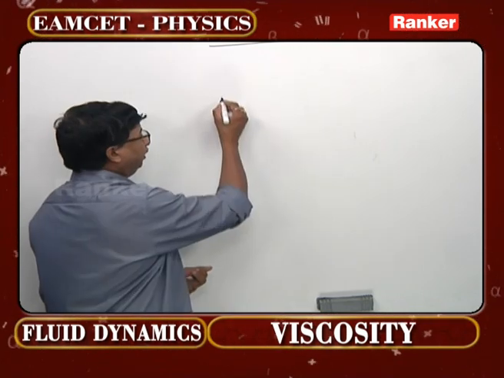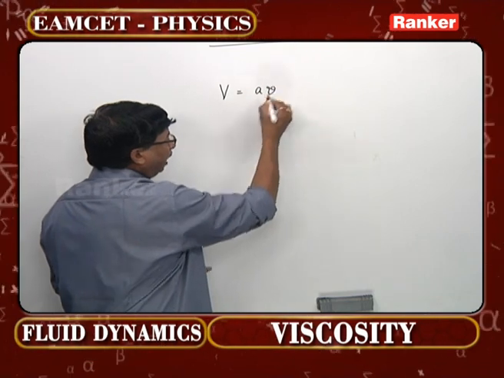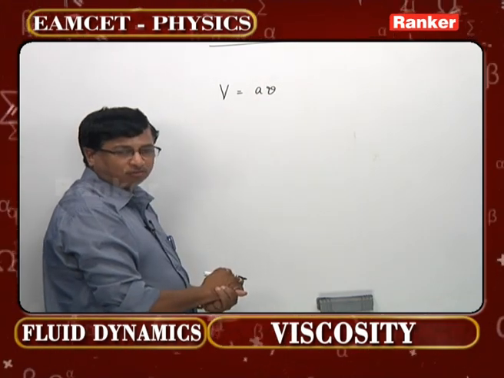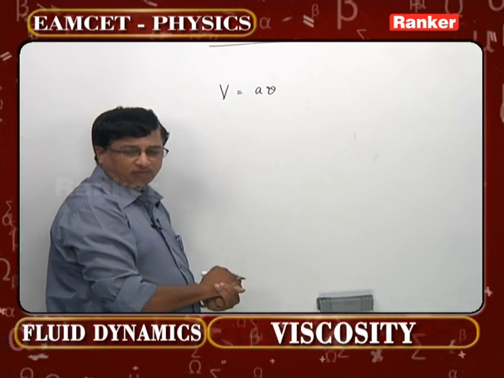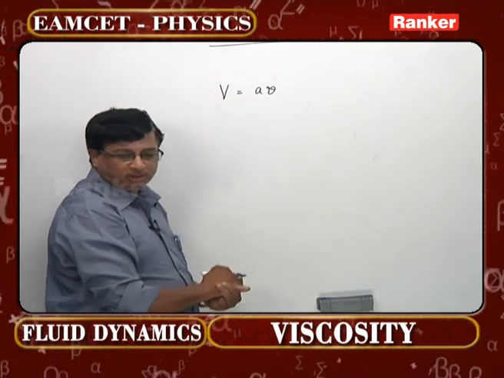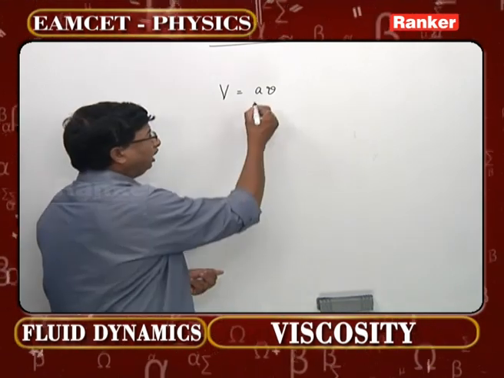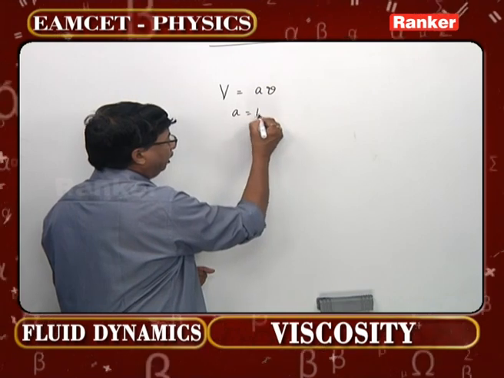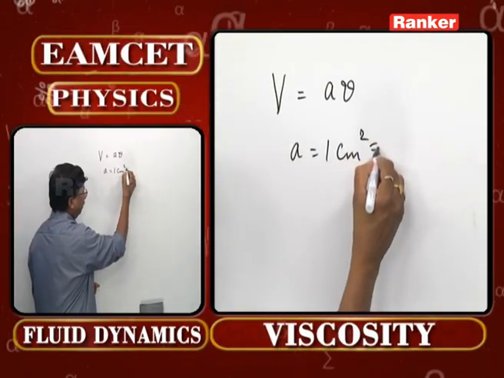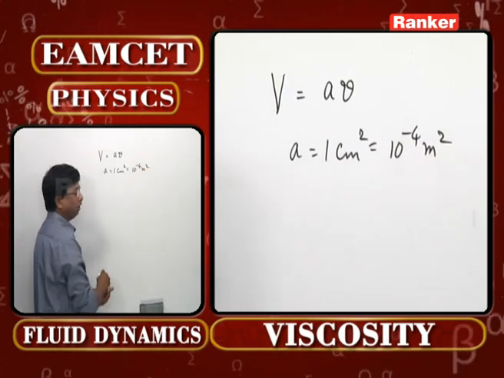Rate of volume flow V can even be rewritten as A into small v also. A is called area of cross section of that particular orifice and v is going to be the velocity there. That is the point you have to remember. Now what is the area that is given here? 1 centimeter square. Now you can write 10^-4 meter square.